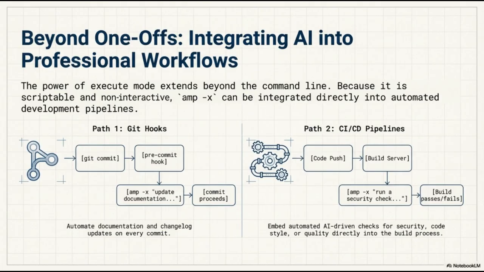Second, we can integrate AI into CI/CD pipelines. In this scenario, once code is pushed to a build server, automated AI-driven checks are executed as part of the standard build process. By running a command such as amp-x run a security check, we can perform real-time analysis for security vulnerabilities, code style compliance, or general quality. The output of these AI-driven checks then directly determines whether a build passes or fails. By embedding AI into these foundational processes, we transition from manual assistance to a more robust, automated, and high-quality development lifecycle.